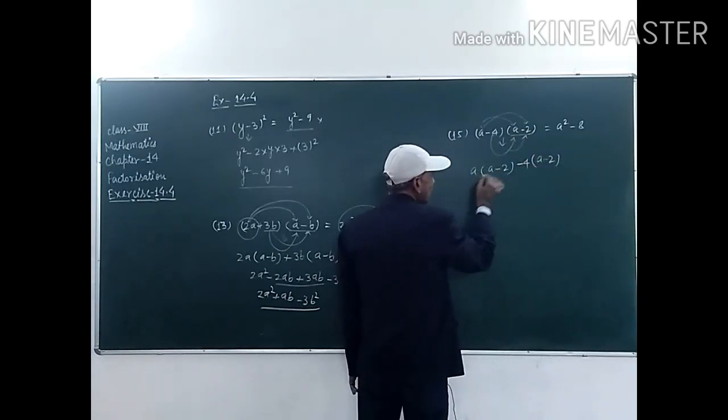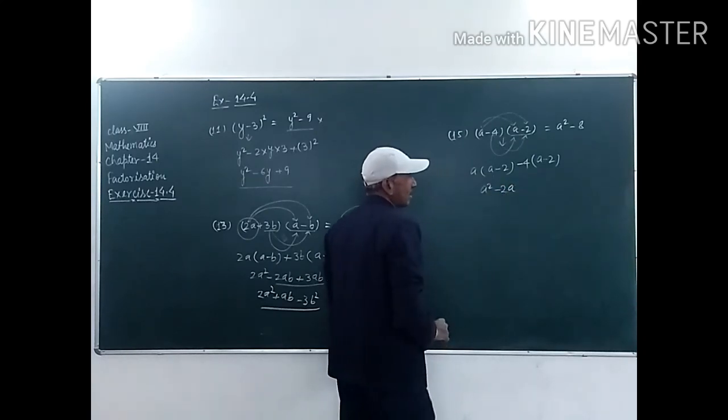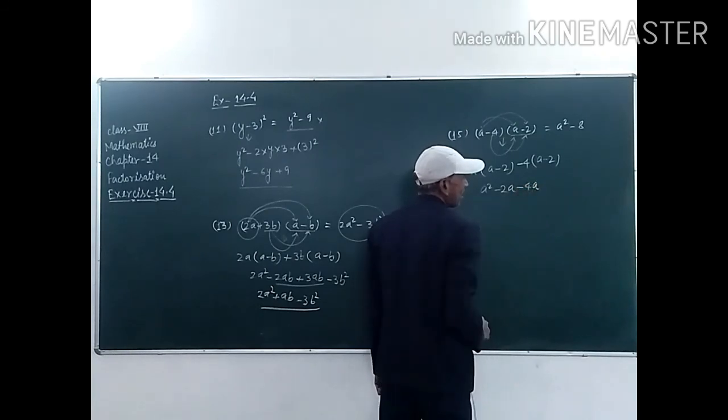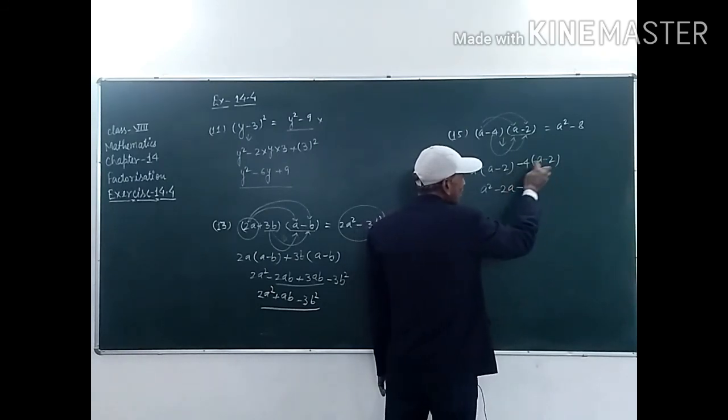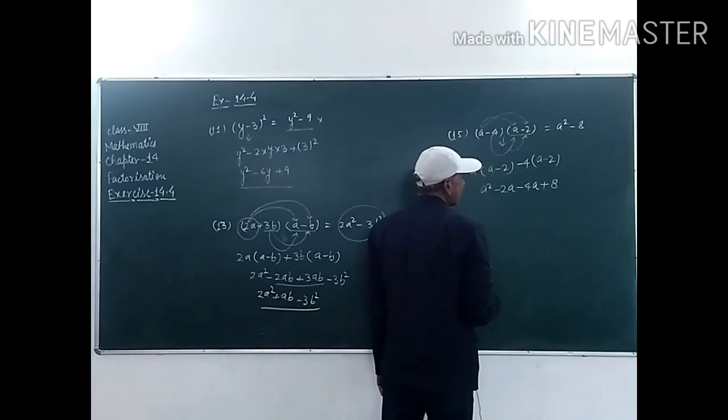So a into a is a square, a into minus 2 will be minus 2a, and again minus 4 into a will be minus 4a, and minus into minus will be plus, student, and 4 2s are 8.